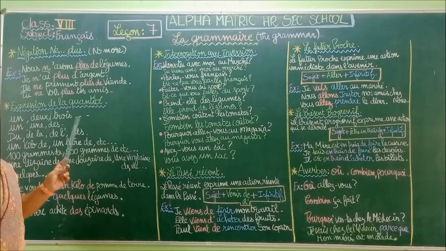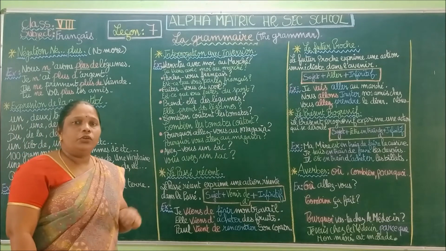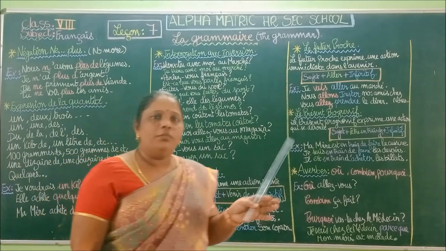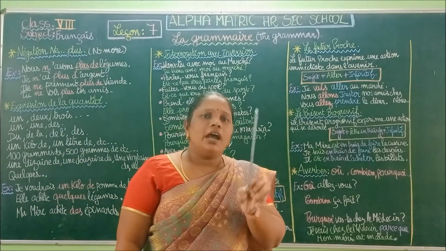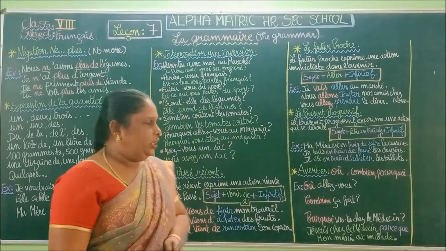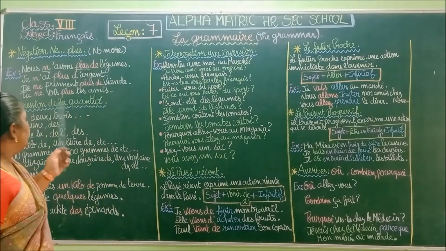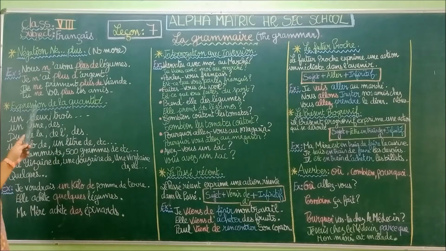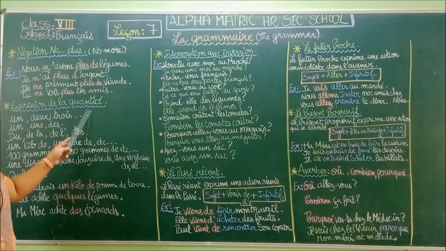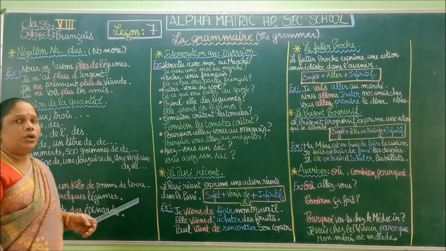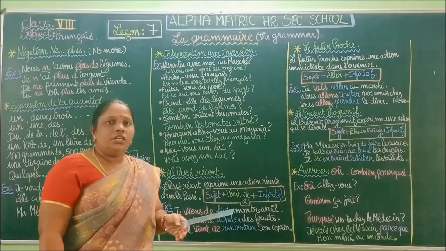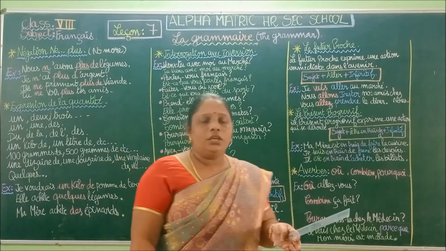Okay, so this is the negative form. Ne comes before the verb and plus de after the verb. Next one we are going to see is expression de la quantité. In this lesson we are going to have a conversation in a market.